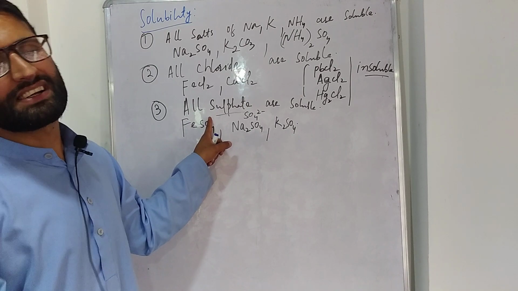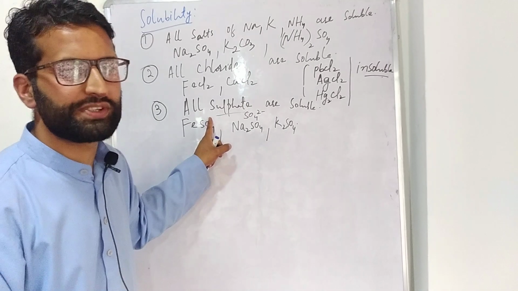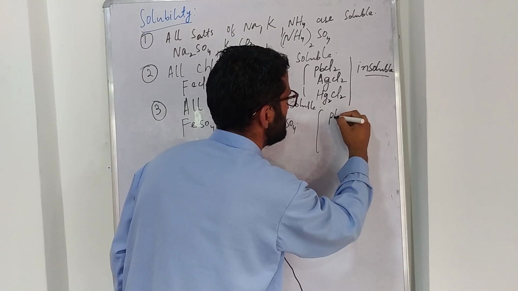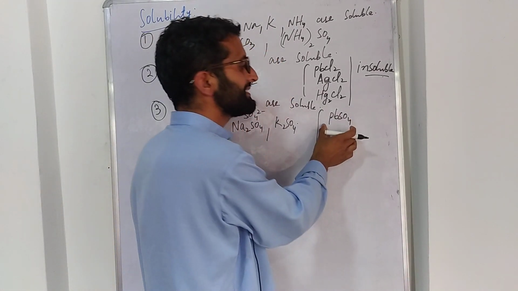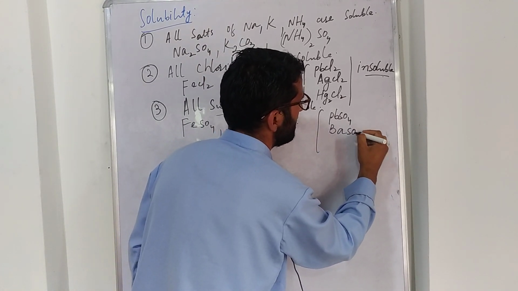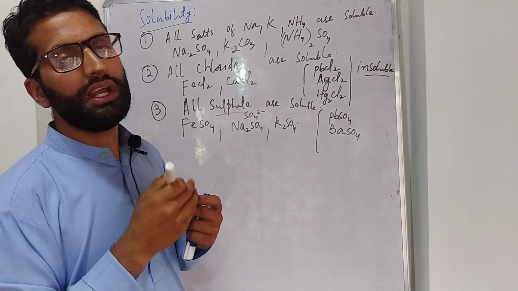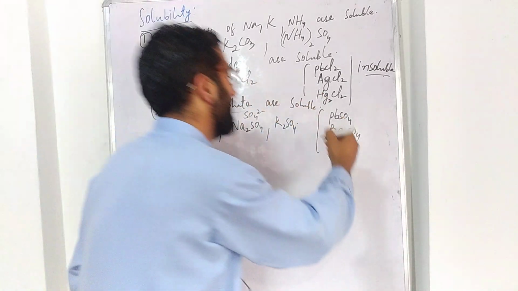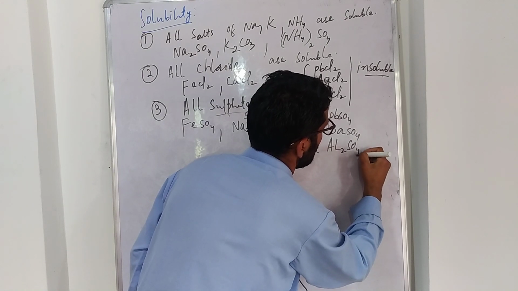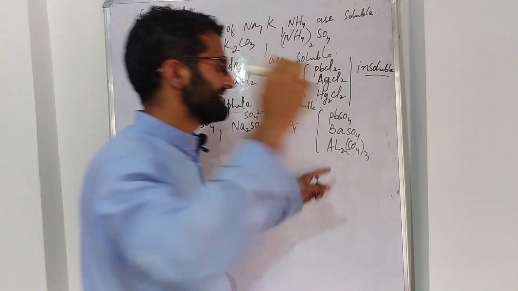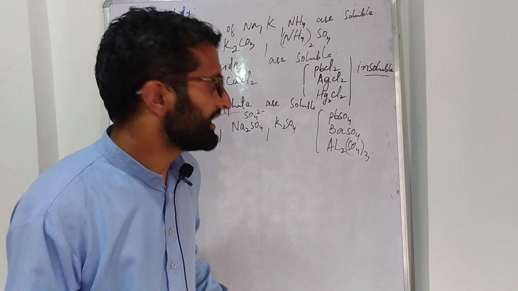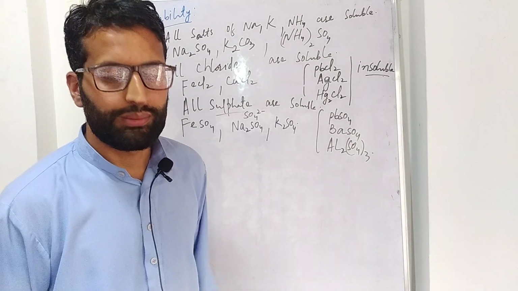Though these sulfate salts are soluble, there are some exceptions. You have to remember these exceptions. Exception number 1 is PbSO4. Lead sulfate, it is insoluble in water. Barium sulfate, it is BaSO4, it is insoluble in water. Another example of insoluble salt is Al2(SO4)3. This is aluminum sulfate. This is also insoluble in nature.